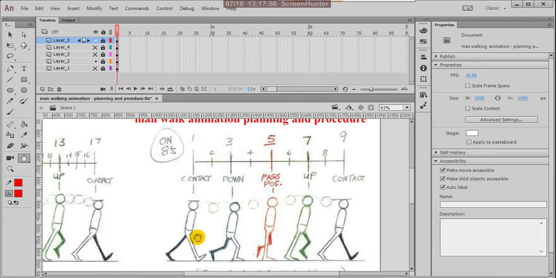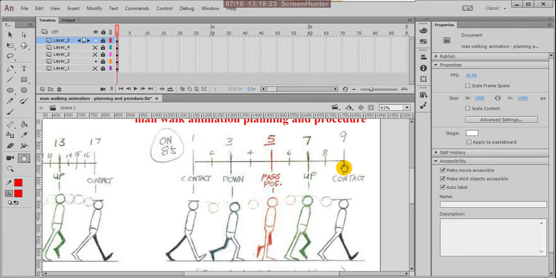Here, if you observe, this is what? A half cycle. The half cycle you can copy and reverse the frames, and it can be 16 frames. So within 16 frames we will take one cycle. Okay, let us check on 8s.